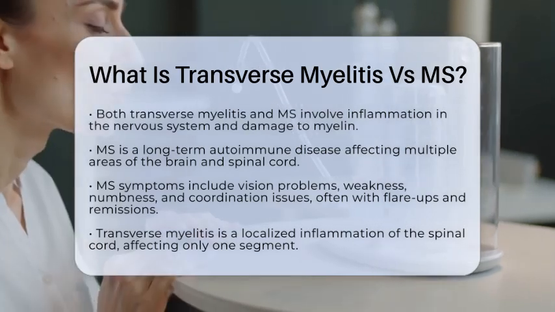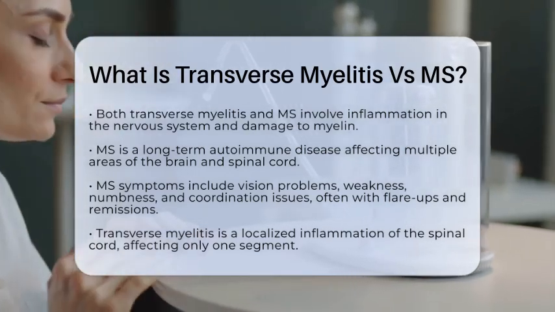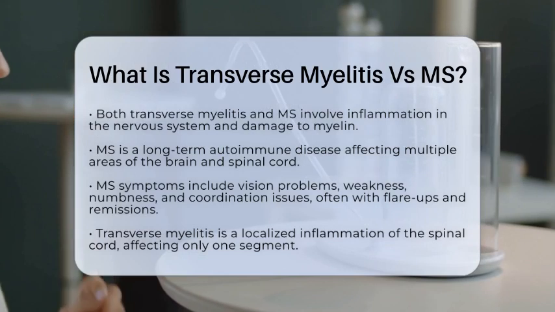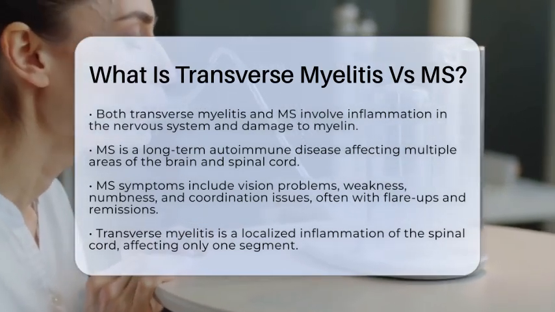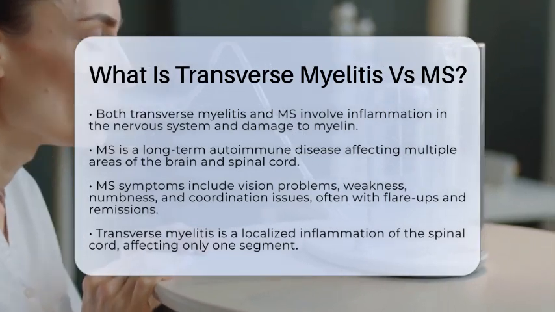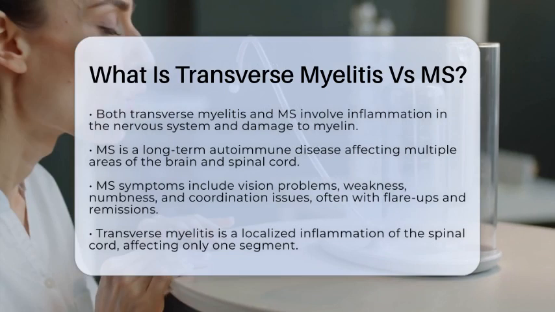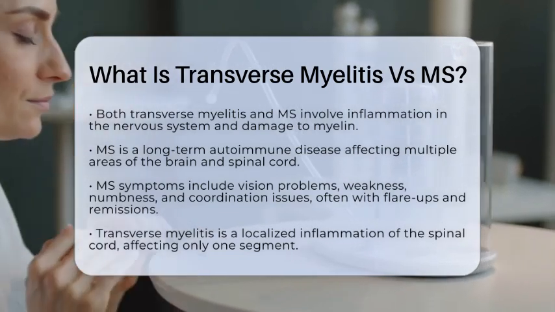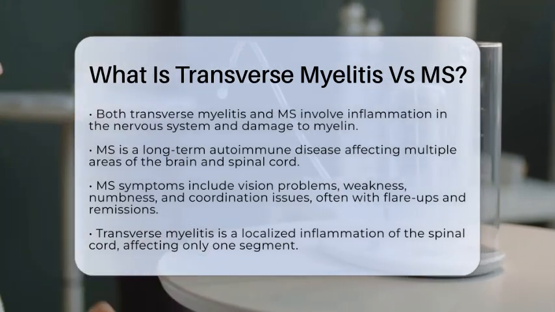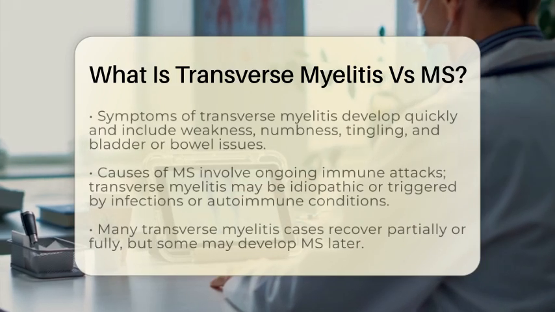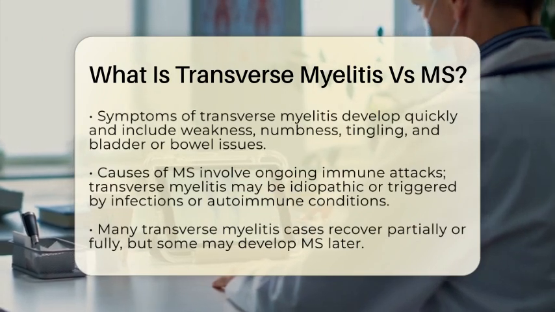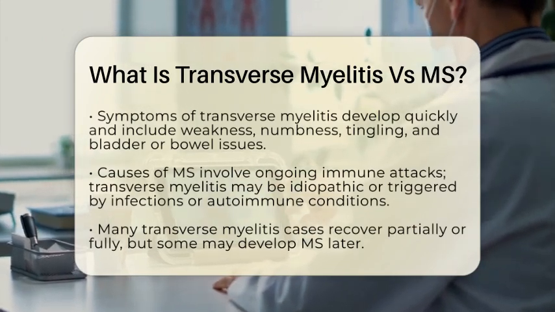Multiple sclerosis is a long-term autoimmune disease where the immune system mistakenly attacks myelin in multiple areas of the brain and spinal cord. This causes scattered patches of inflammation and scarring, known as sclerosis. Because it affects multiple parts of the central nervous system, symptoms can vary widely. People might experience vision problems, weakness, numbness, difficulty walking, or problems with coordination. These symptoms often come and go, with periods of flare-ups and remission, which is typical of the relapsing-remitting form of MS.